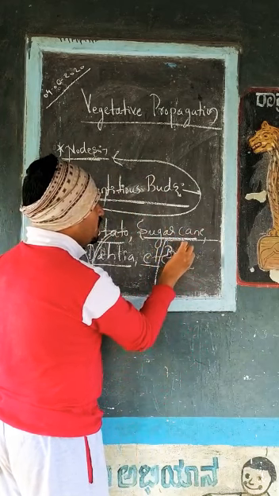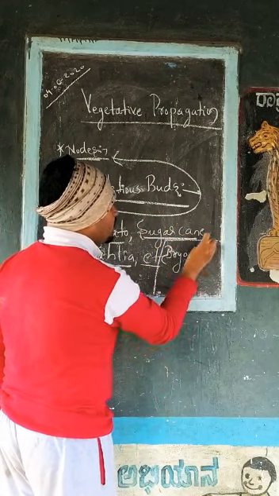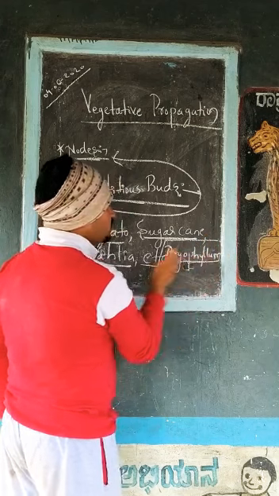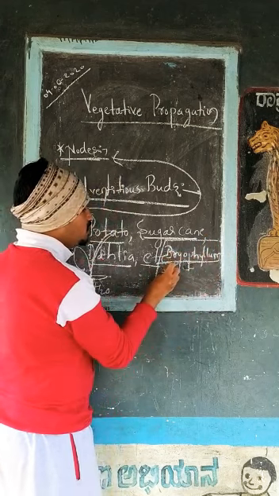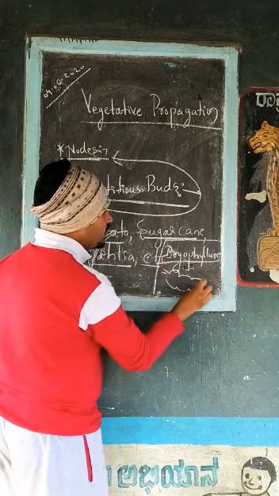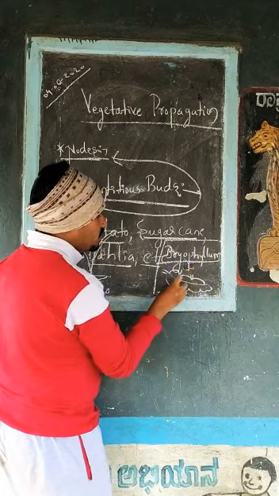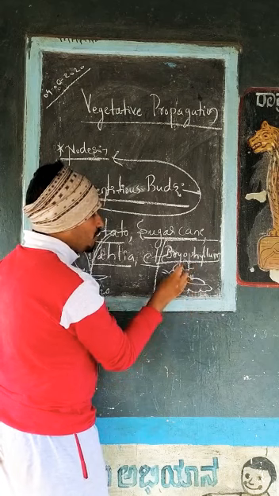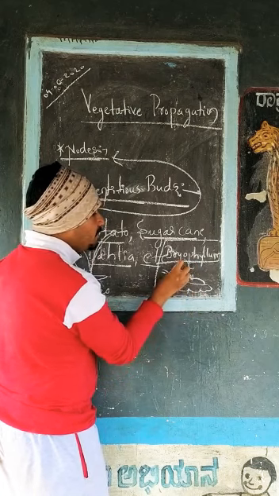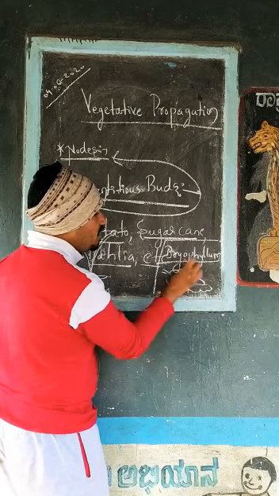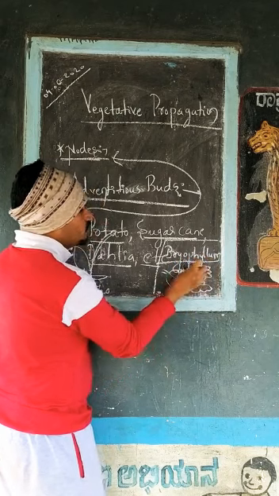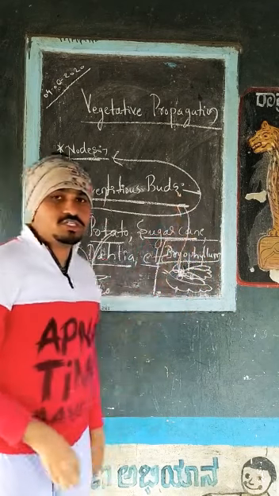See here, this is a leaf. At the notches of the leaf margins we'll find the leaf buds. These leaf buds grow into a new bryophyllum. So this process we call adventitious buds.